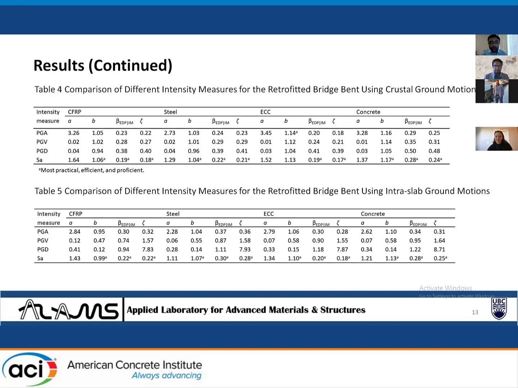Table 4 shows comparison of different intensity measures for retrofitted bent using crustal ground motions. 4 intensity measures are considered: PGA, PGV, PGD, and SA.